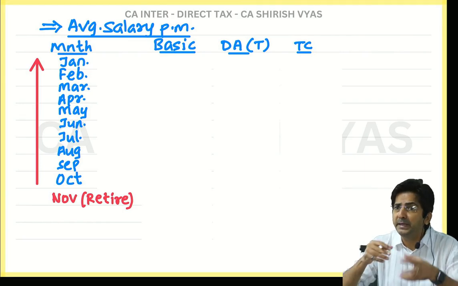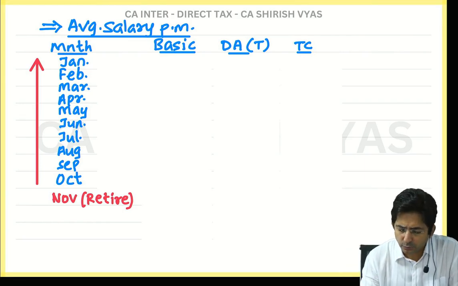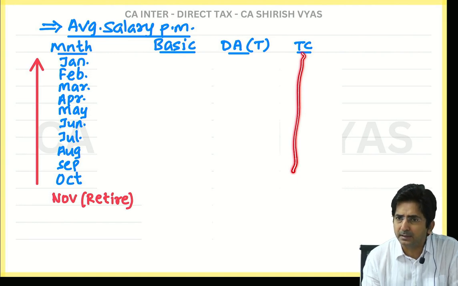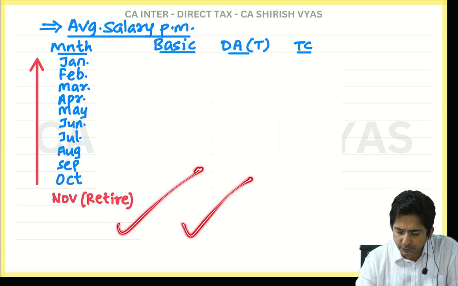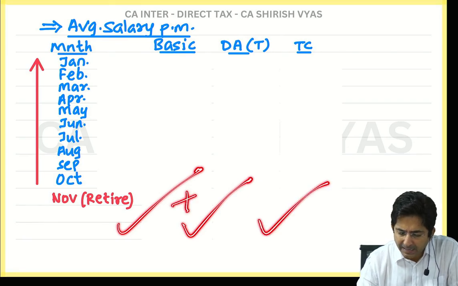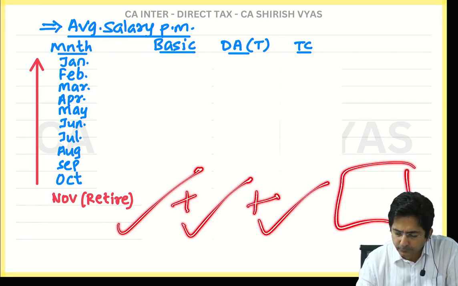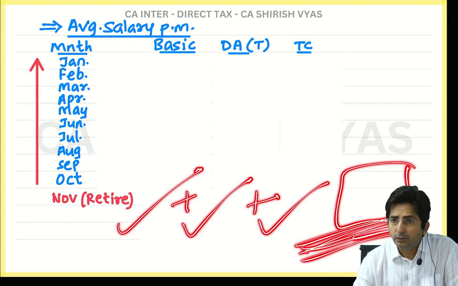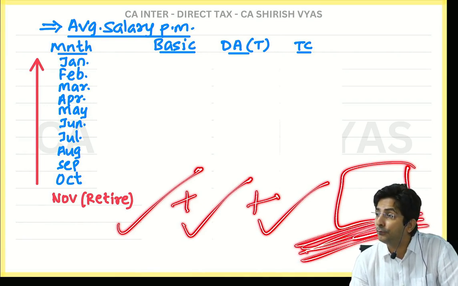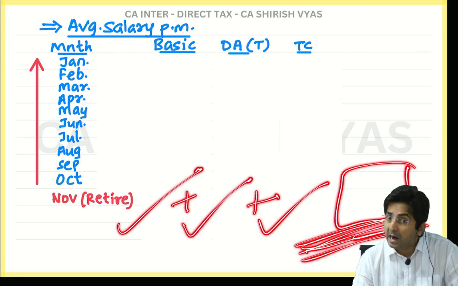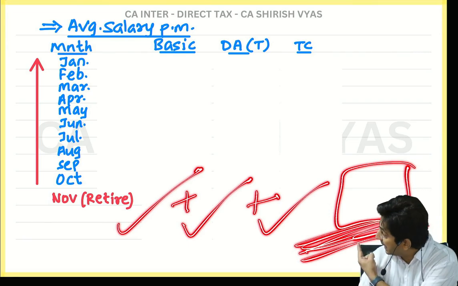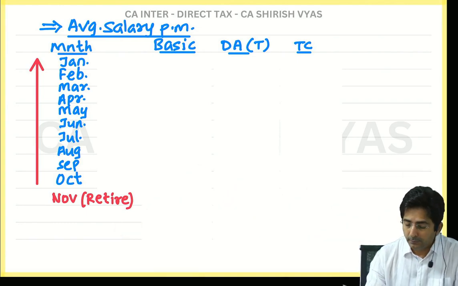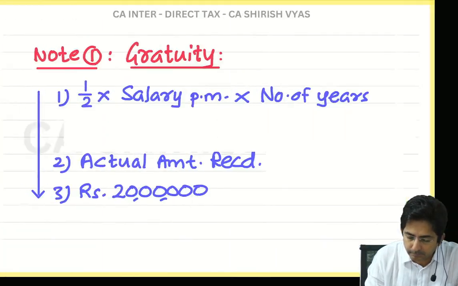Mean, median, mode, mean, average. So turnover commission also, add all 10 months, then divide by 10. And then average of basic, average of DA, average of TC, this you have to add. And then this figure will be multiplied by half. What was the formula? Half into salary. So half into which salary? This salary, this one. We will see how to actually prepare this in the sum.